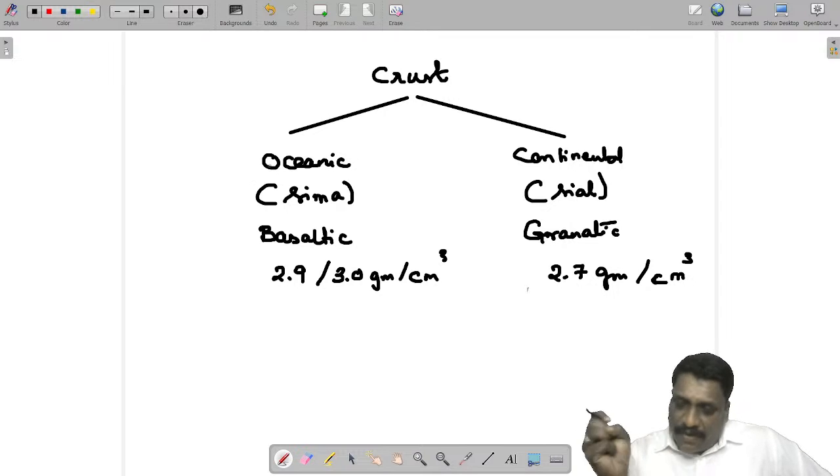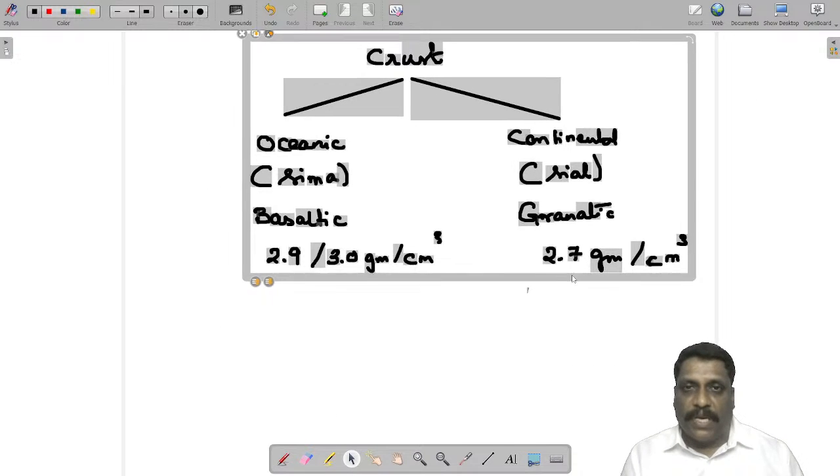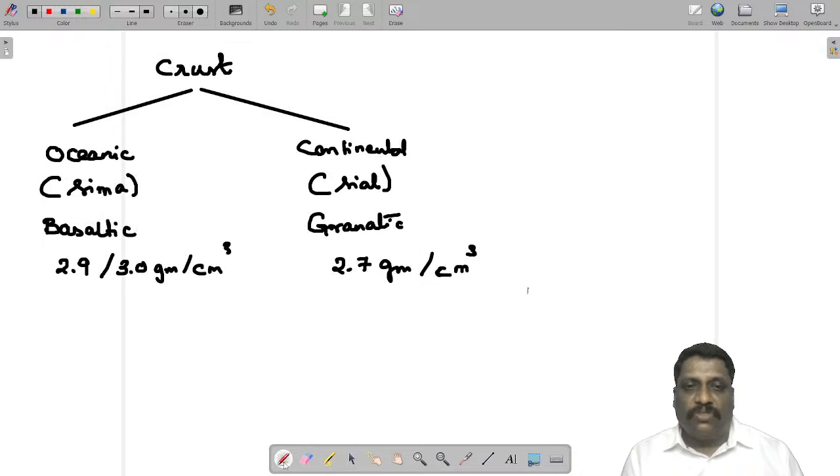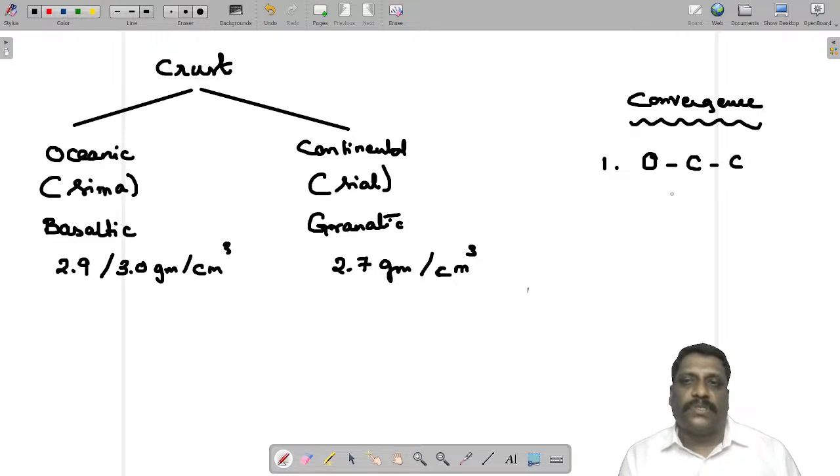Now, when I talk about convergence, I understand convergence is the place where 2 crusts or 2 lithospheres will converge with each other. If that is the case, how many different types of convergence will we be having? I'll be having 3 combinations of convergence. So what are the 3 different combinations? Let me tell you.